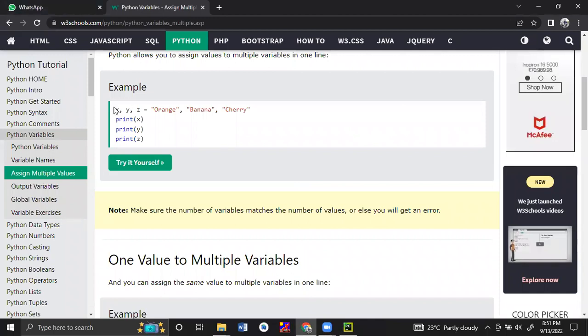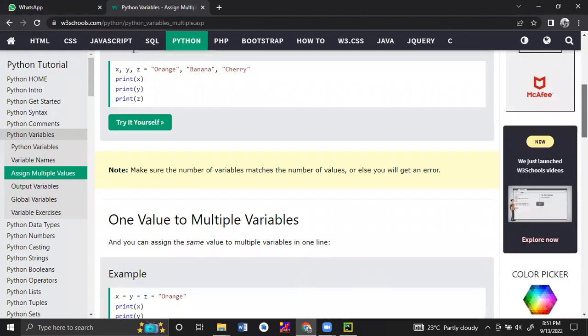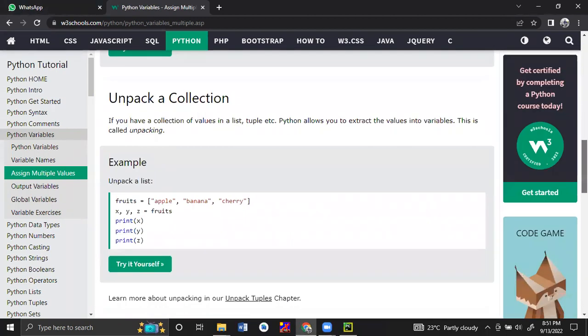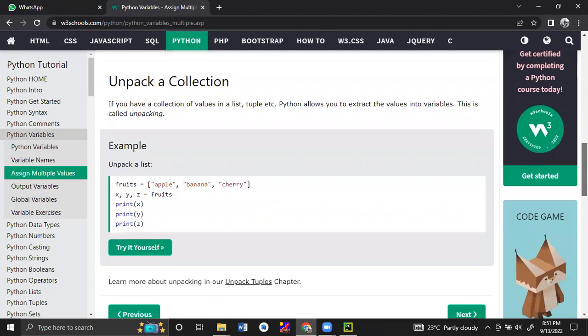Okay, so we understood this, right? Any questions? So multiple values we can assign like this in Python. Now unpacking a collection. A collection is kind of a list actually. We can store all the strings inside this bracket, and we can call this a collection.